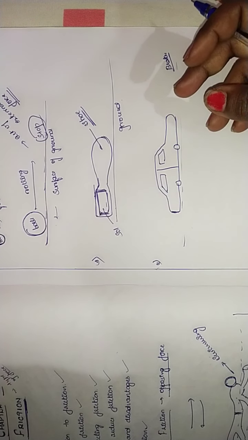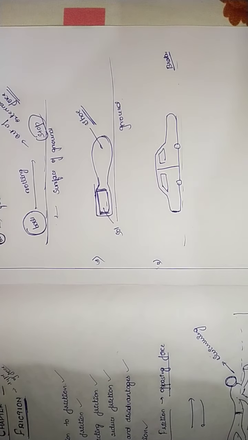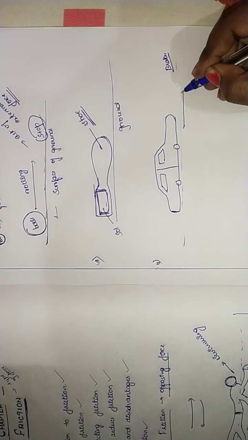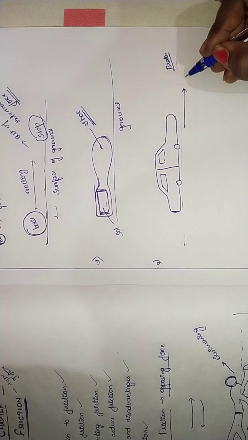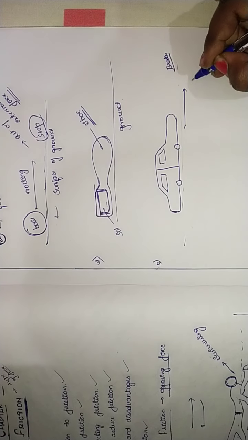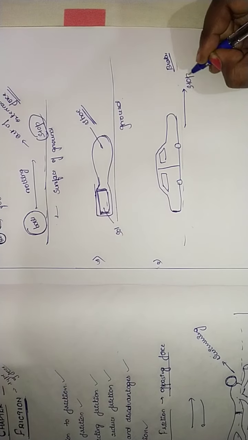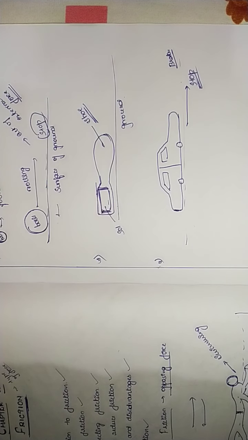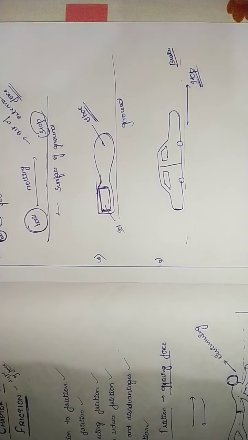The car travels some distance, and as soon as the brake is applied it slows down gently and stops, isn't it? Even there the friction is acting. So this is an example to prove that friction acts over here.